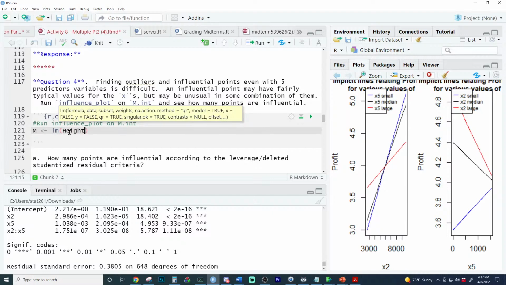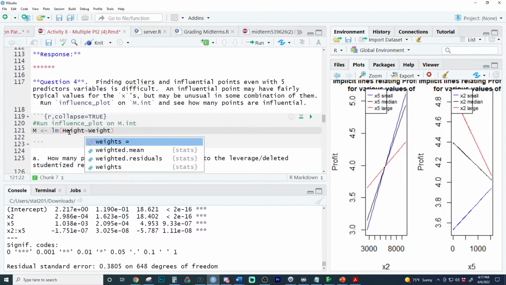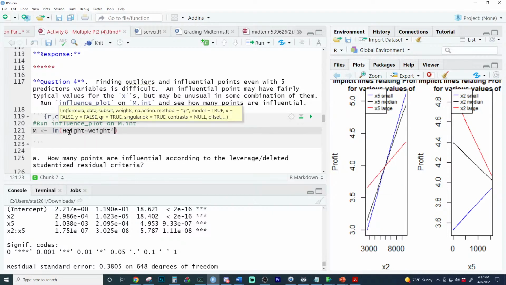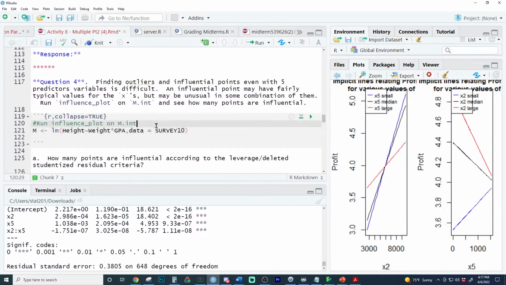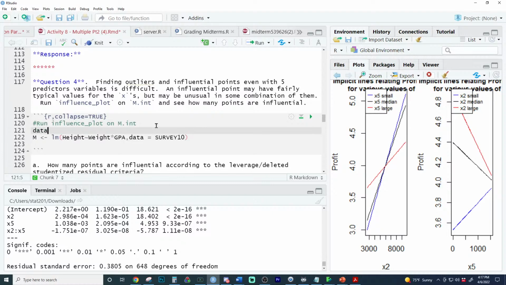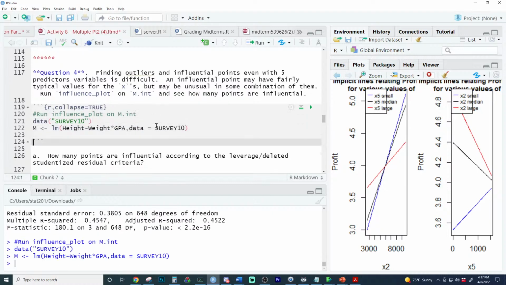So now, the way in which somebody's weight might explain, probably not going to be significant, somebody's height might depend on their GPA. Let's see if it's significant. It's probably not going to be.